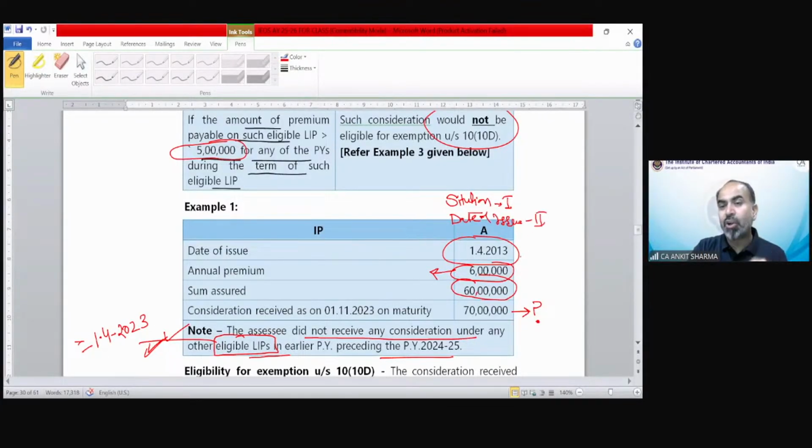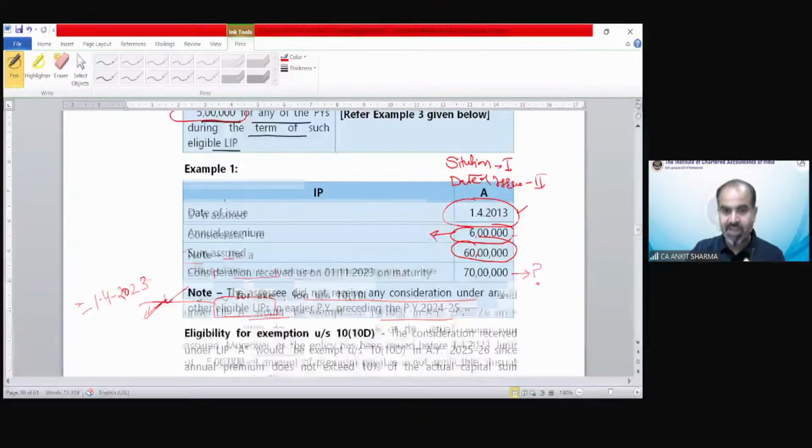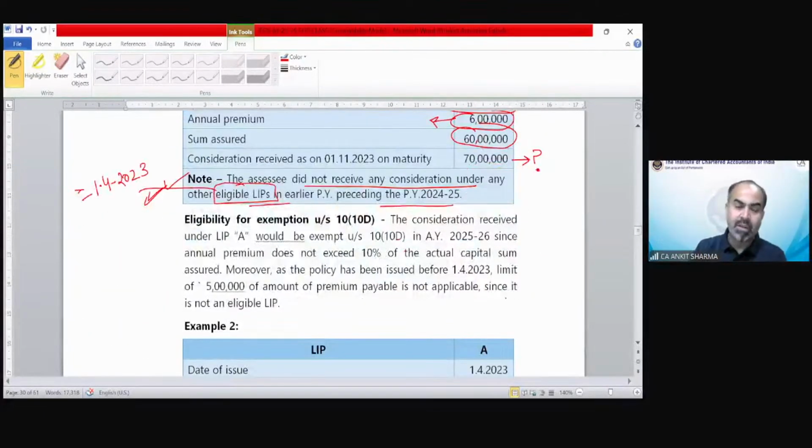And you can see the date of issue is 2013. So till that time, there was no 5 lakh limit. In that case, that is going to be exempted. So here is the answer also, you can go through it. Only the 10% concept was there. There was no 5 lakh limit. It is not applicable, so that is exempted.